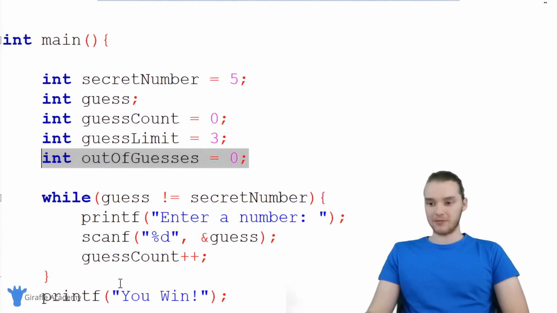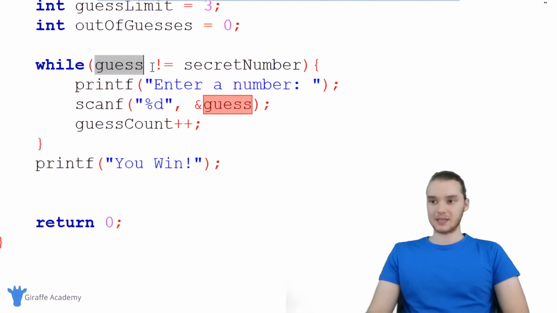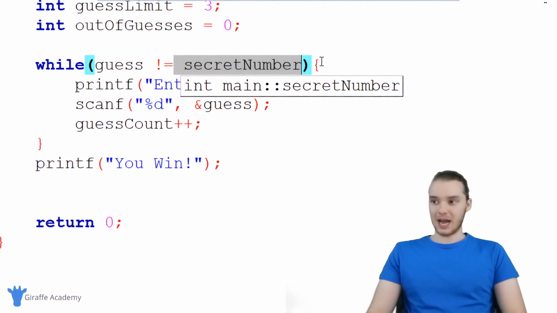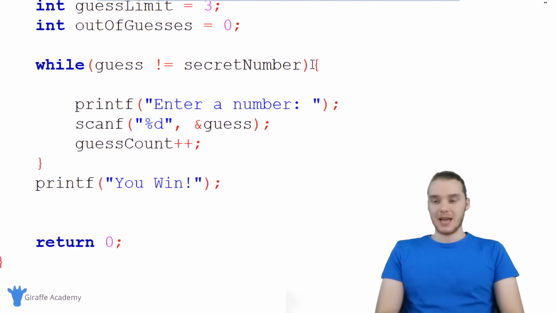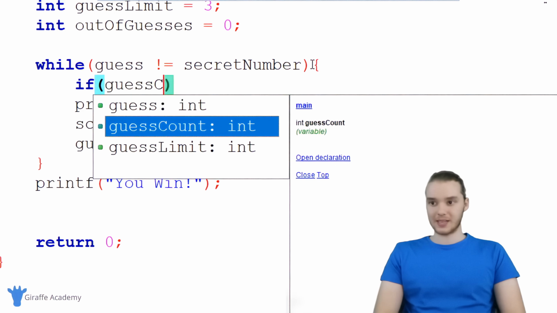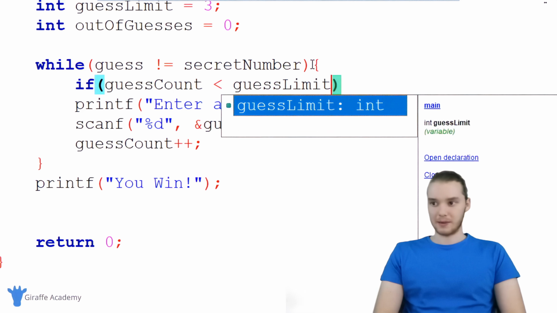So we're actually going to have to modify our code a little bit. Down here, we have this set up so the user can keep guessing as long as the guess isn't equal to the secret number. But we want to be able to limit the amount of times that the user can guess. And actually down here, I'm going to create an if statement. Every time we go through this loop, I want to check and see if the user has any more guesses left. In other words, I want to see if they've reached their guess limit or not. So I'm going to make an if statement and check to see if the guess count is less than the guess limit.